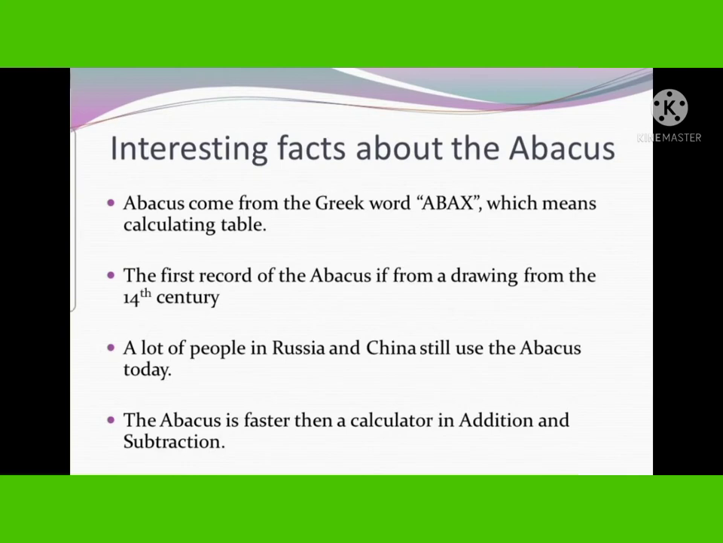Now let's see some interesting facts about abacus. The word abacus came from the Greek word abax, which means calculating table. It was first recorded in the 14th century. A lot of people in Russia and China are still using it. Nowadays in India also abacus is very familiar and it is used for addition and subtraction especially.